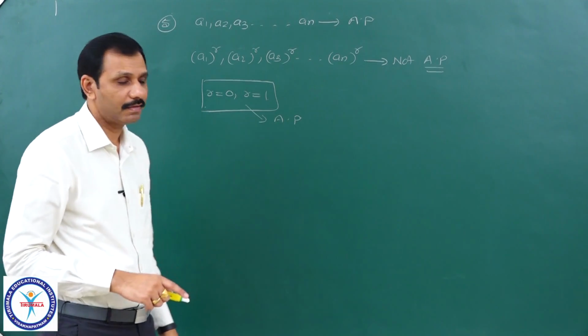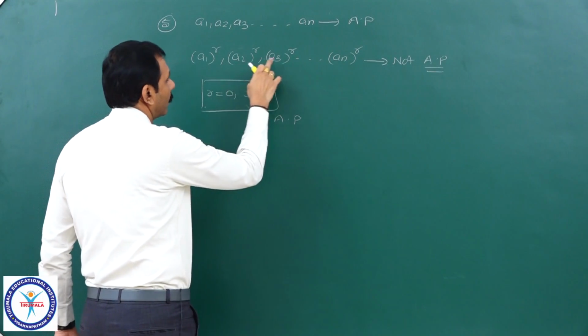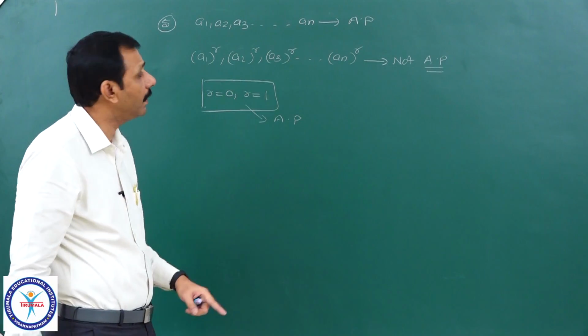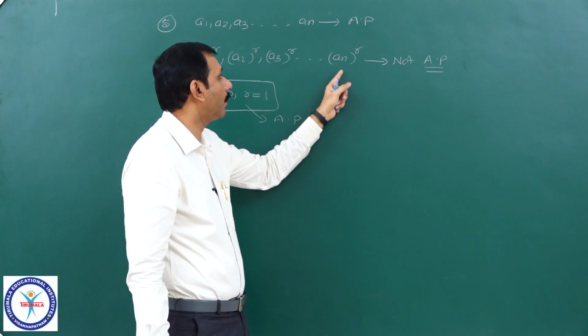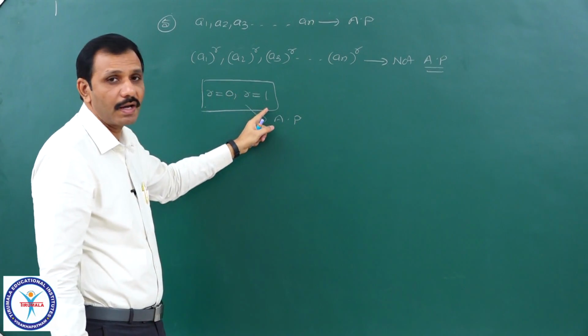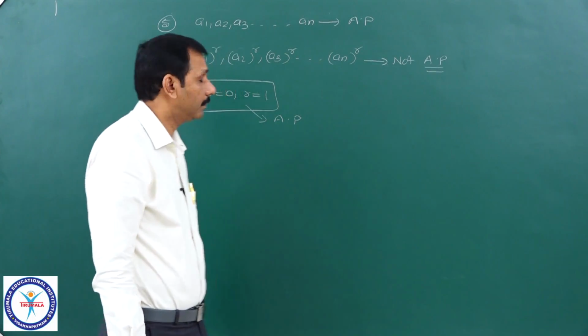And if I take r equal to 1, you will get a1, a2, a3 and so on, the original sequence only, clearly in AP. I mean a1 whole power r, a2 whole power r, a3 whole power r, an whole power r, except for r equal to 0 and r equal to 1, those terms will not form an AP.